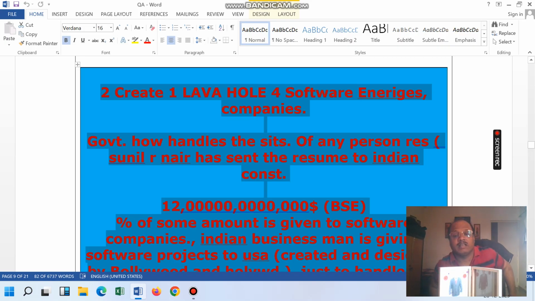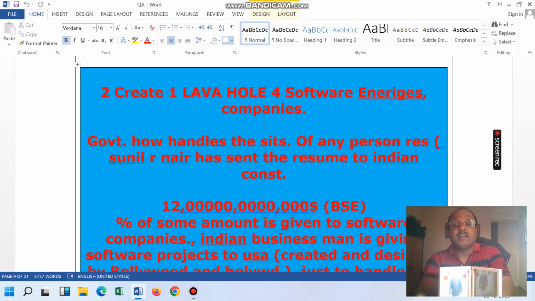One of the persons told that there is no lava hole created for the software company. The software company groups say that we also require a different lava hole. And if the software industry has been running since 1950, then 100% they might have created the lava holes long before.